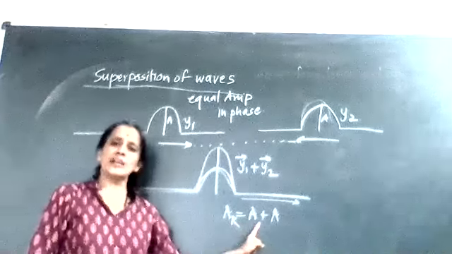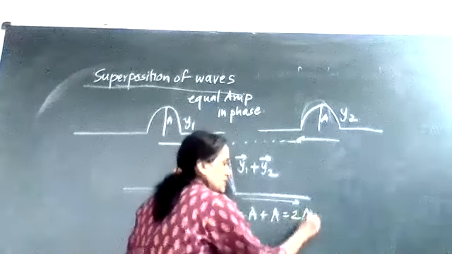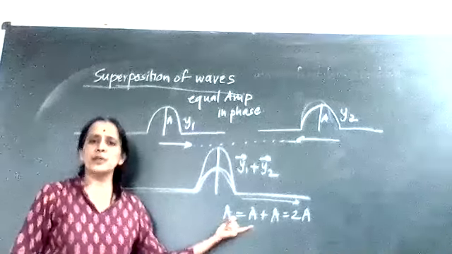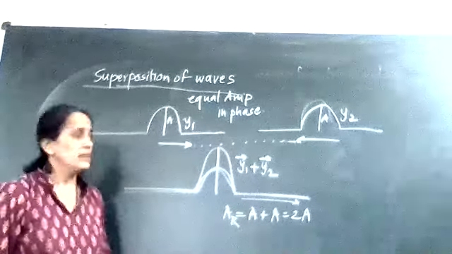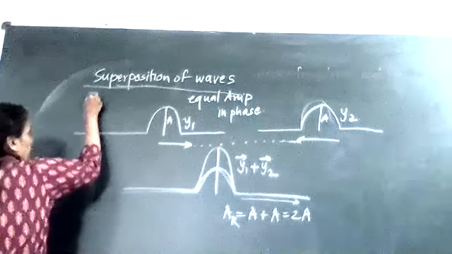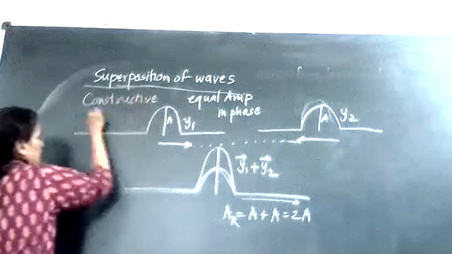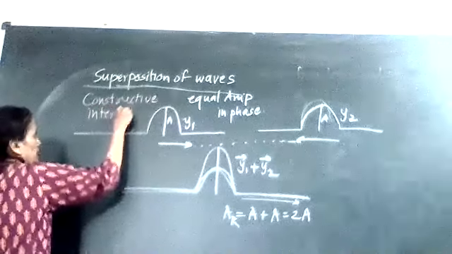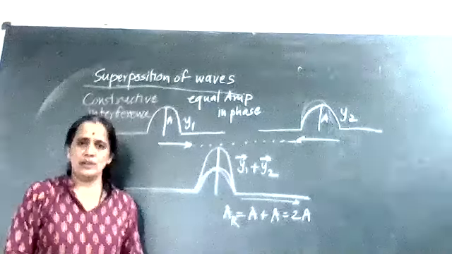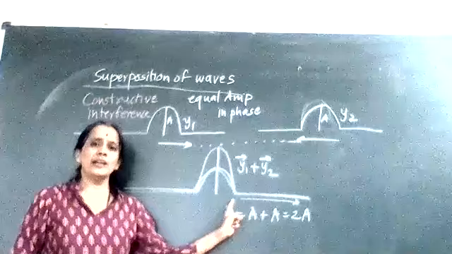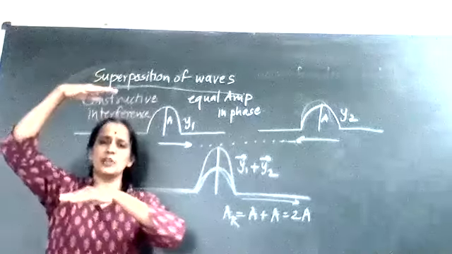The first wave has amplitude A, the second wave has amplitude A. So A plus A will get added and it will become a crest, meaning the net amplitude increases. Such a combined effect is called interference, and that type of interference is called constructive interference. Here, one amplitude gets constructed over the other amplitude, and therefore the net amplitude goes on increasing.